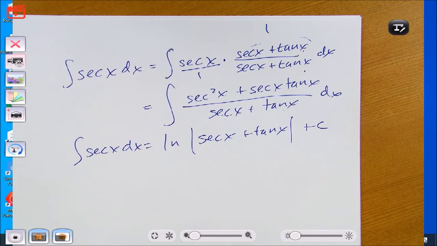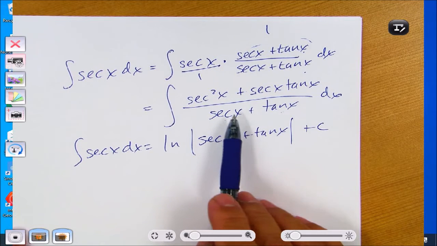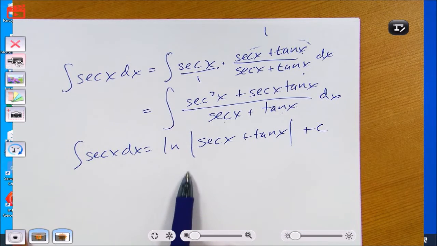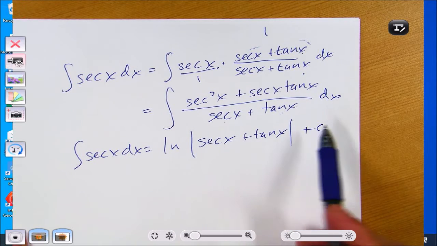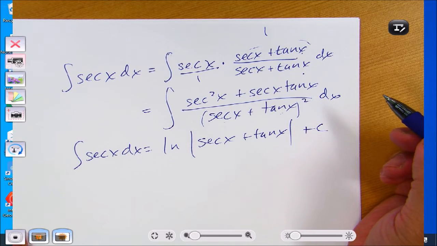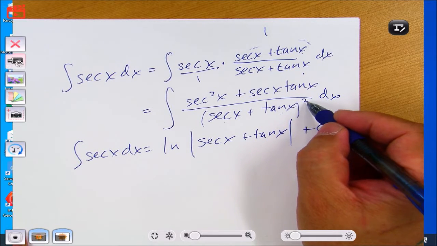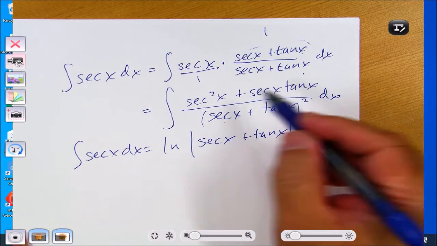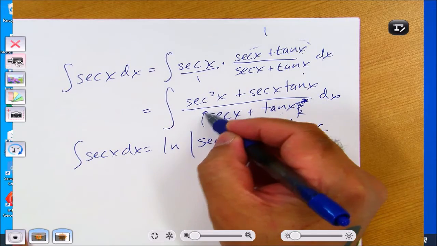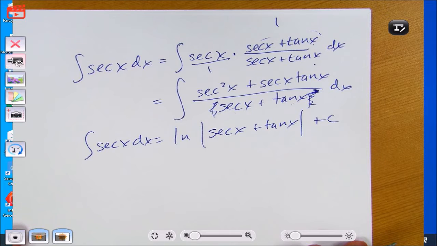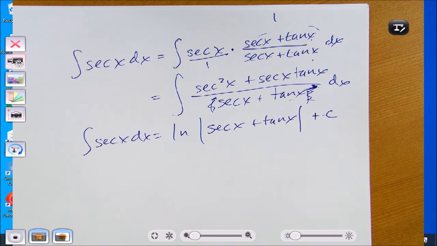Alright, so Brendan's question was, if you have the derivative of the denominator in the numerator, can I always do a natural log? The answer is yes. But it has to be the derivative of the whole denominator. It can't be like secant x tangent x to the second power. If it is that to the second power, then you've got to use the power rule and chain rule to get that in the numerator. So that's a big ugly mess. Yes, it's the whole ln thing with the numerator and the denominator, using substitution.